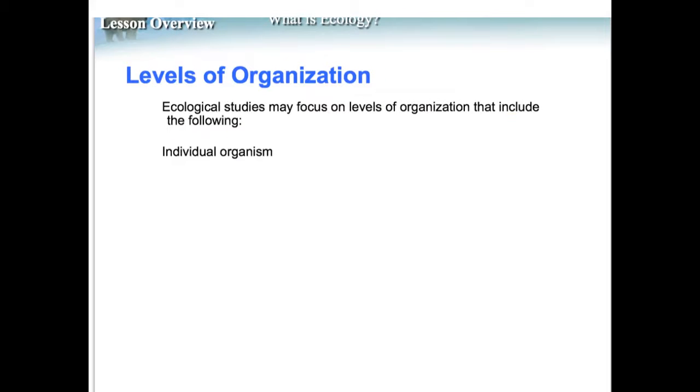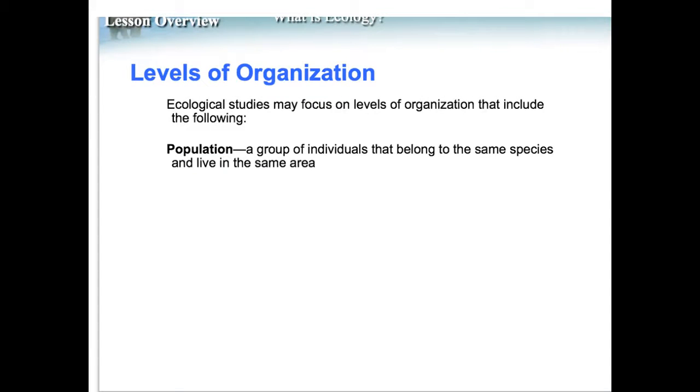Within our ecosystem, there are different levels of organization. We're going to start with the smallest one, and that is the individual organism. An example of this would be a cow. The next level up is a population. This is a group of individuals that belong to the same species and live in the same area.